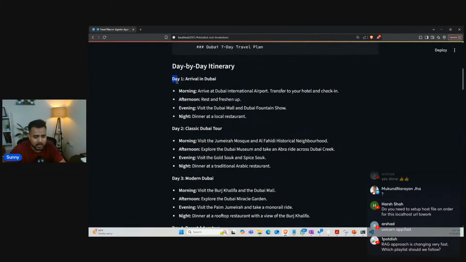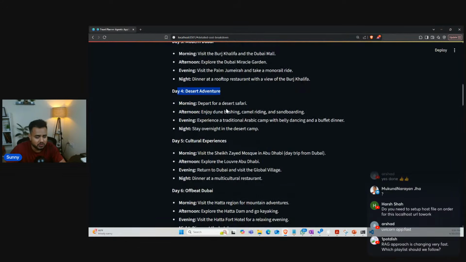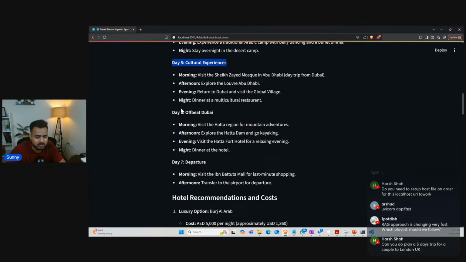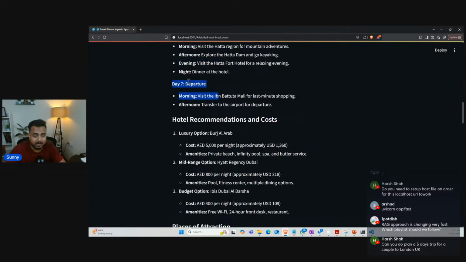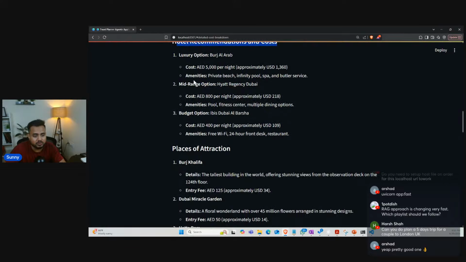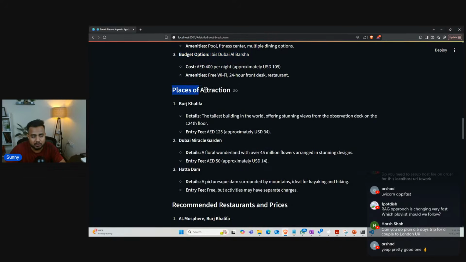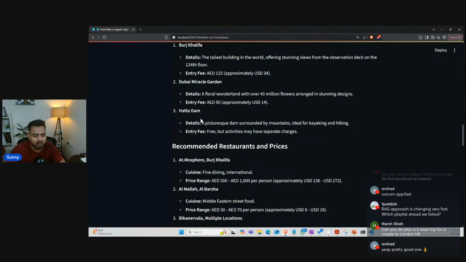Day one, arrival in Dubai. Day two, classical Dubai, modern Dubai, desert adventures, cultural experience, offbeat Dubai, then departure at day seven. Then here you can see the recommendation on the cost: luxury option, then mid-range option, then budget option.